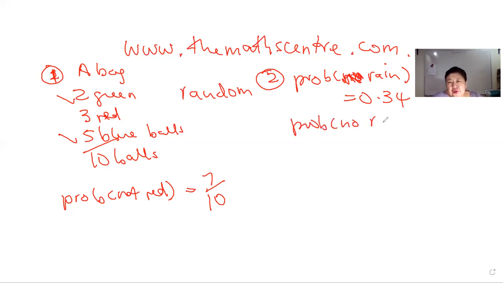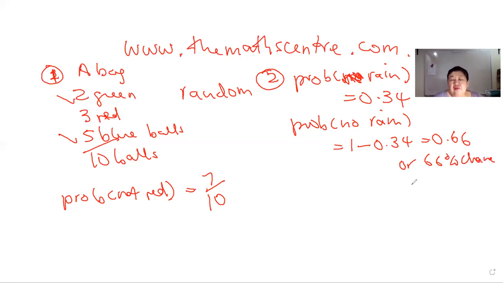The probability of no rain, that's pretty simple, will be 1 minus 0.34. That means 0.66, or a 66% chance of no rain. The probability of rain is 0.34 or 34%. So the probability of no rain will be 66% or 0.66. Pretty easy, this one.